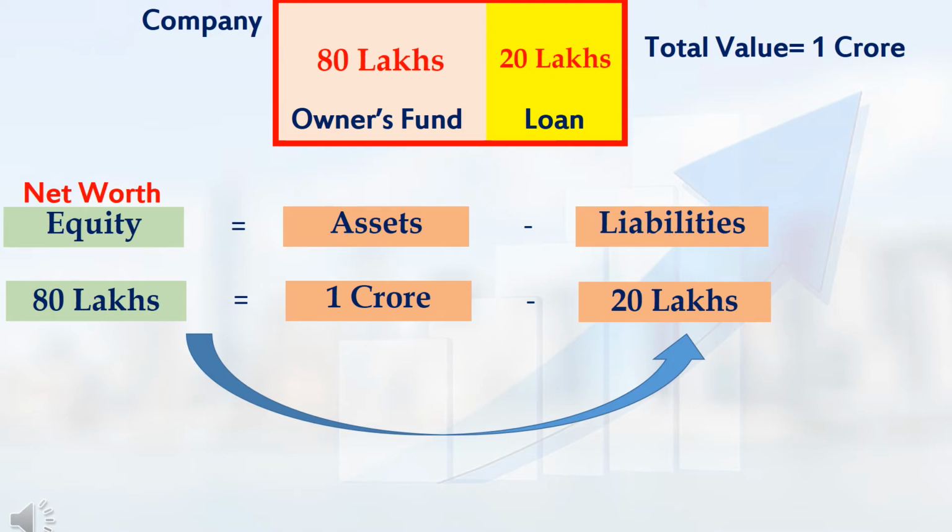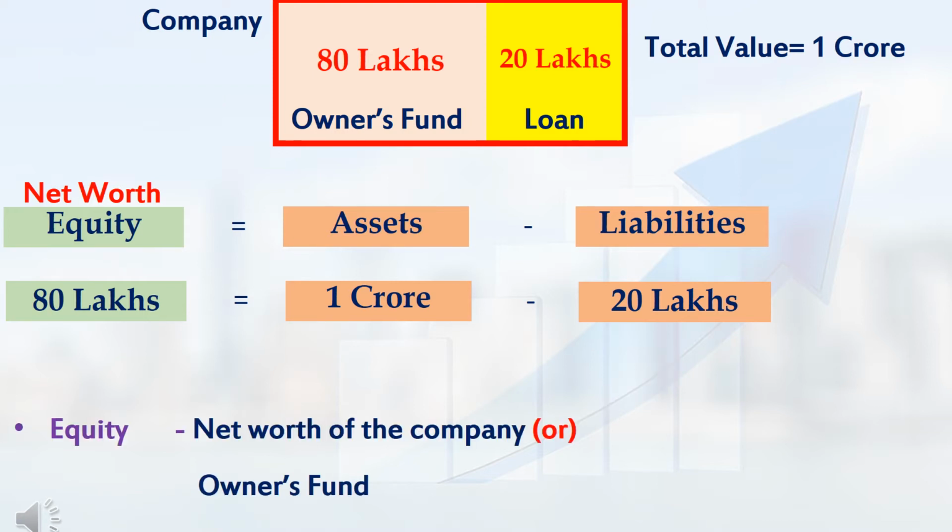If someone is asking me what is the worth of your company, I cannot tell my company's worth is 1 crore like that. Because liabilities has to be deducted from the total asset value. So, the term equity is indirectly known as net worth of my company. In Basics of Stock Market series, I had used this formula.